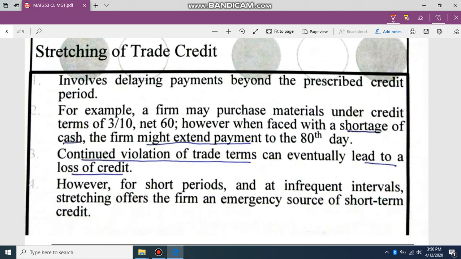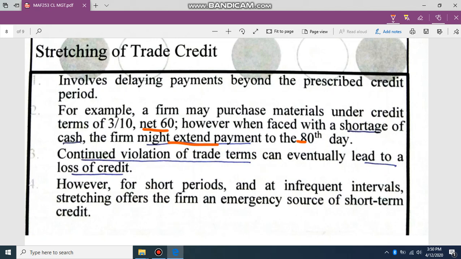Stretching the credit period. If the supplier gives you 3/10, net 30, that means you have to pay in full within 30 days. You may face problems or a shortage of cash, so you might extend the payment to 60 or 80 days. Normally, continued violations of trade terms can eventually lead to a loss of credit.